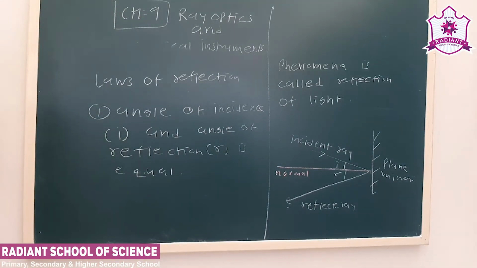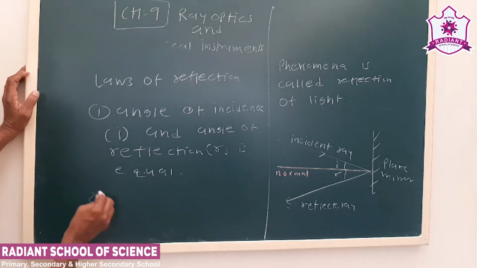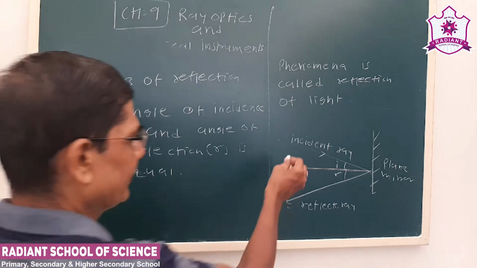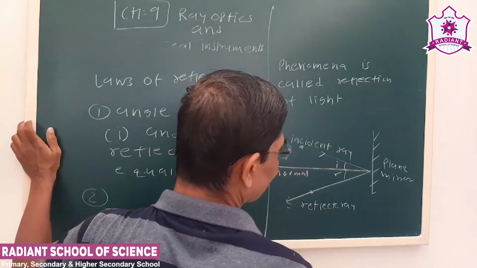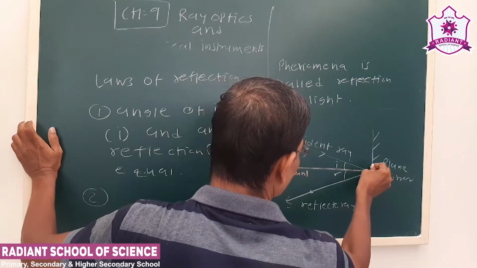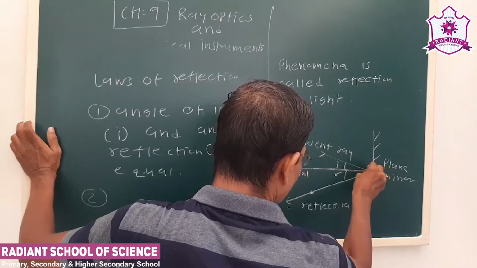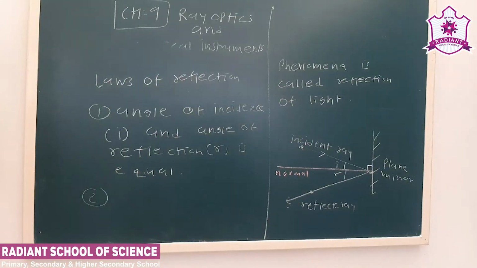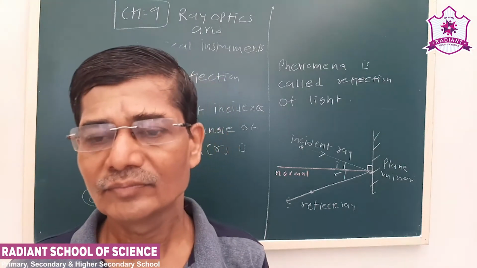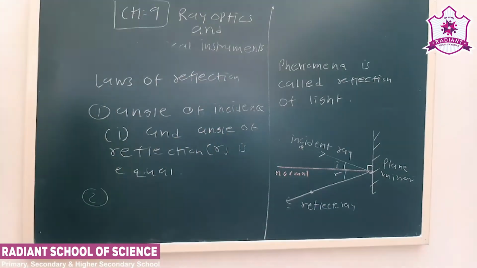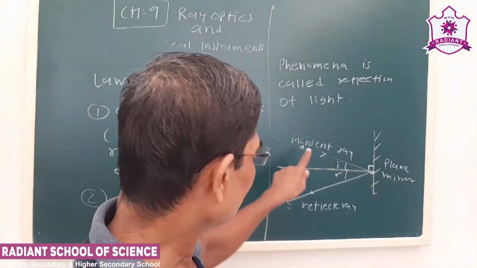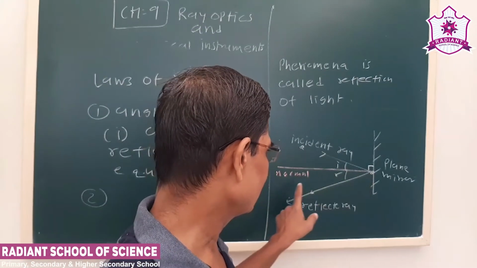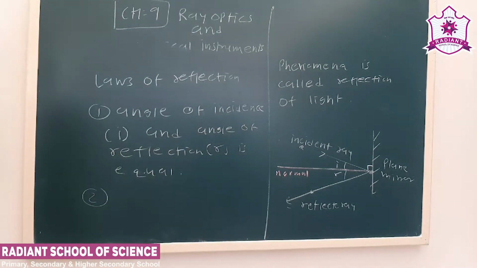Now, the second law of reflection. The incident ray, the reflected ray, and the normal at the point of incidence are in the same plane. You studied this in geometry earlier. To form a plane surface, we require three non-collinear points. So first point is this, second point, and the third point. Now this will form a plane.